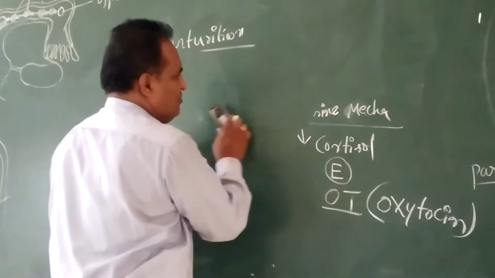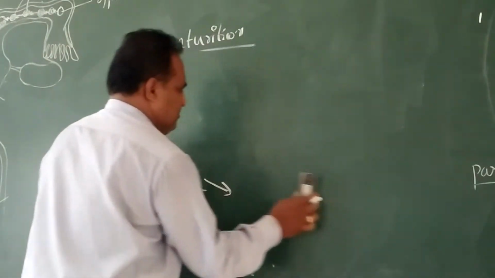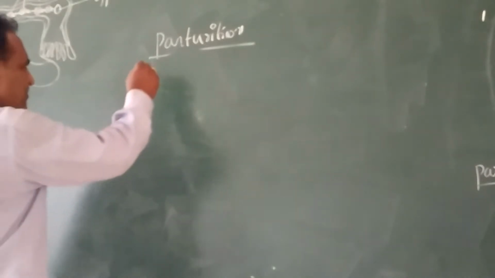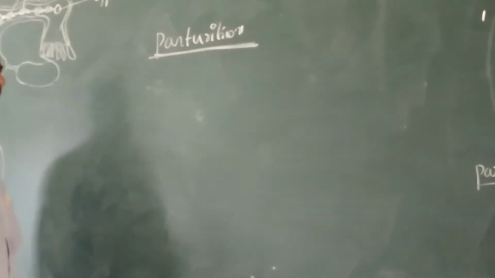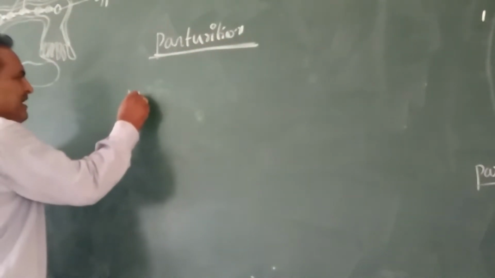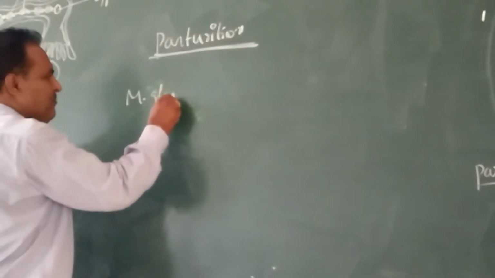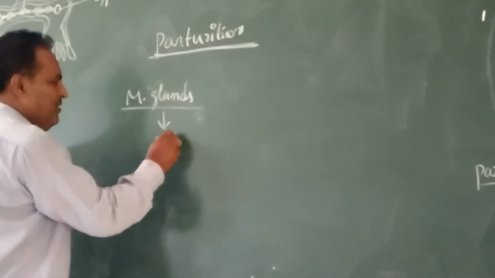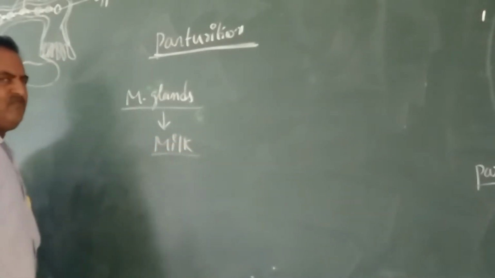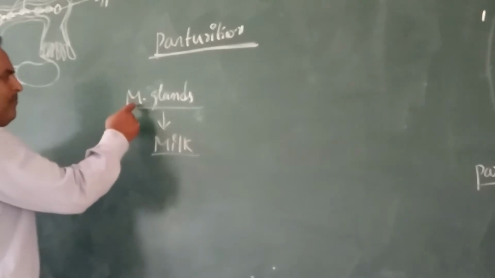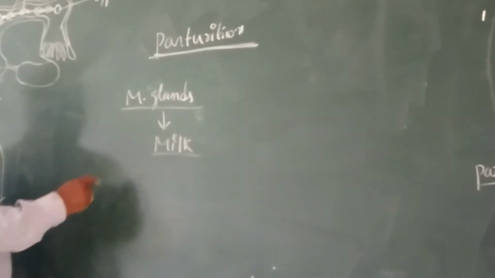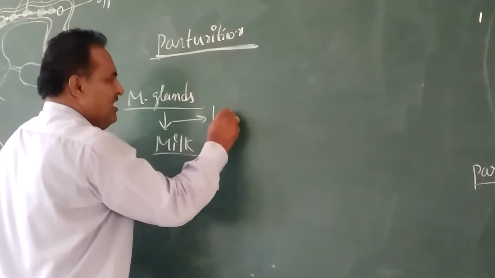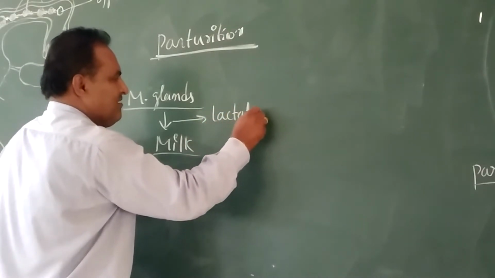After the process of parturition, after delivery, in the case of females, particularly at the region of the mammary glands, milk is secreted. Secretion of milk from the mammary gland after parturition is called lactation.